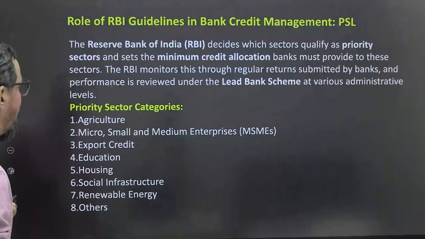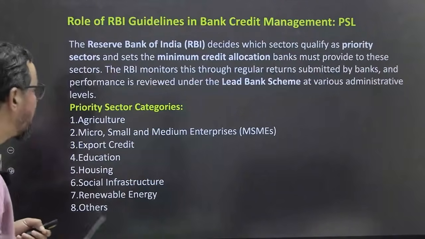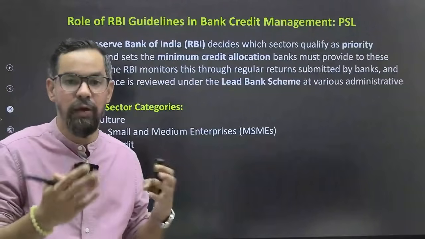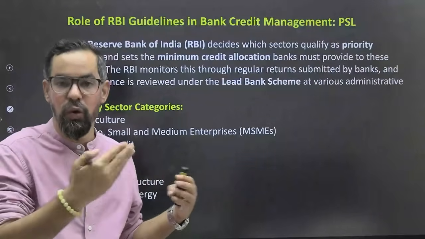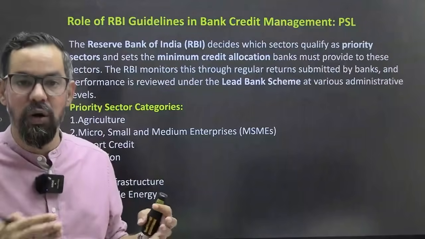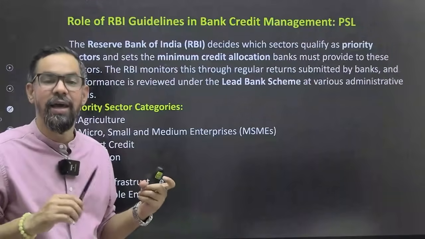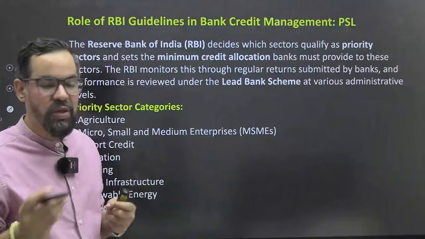Then next one we have priority sector categories आपका, ठीक है. So RBI has mandated some areas कि जहाँ पे you have to lend some portion of your overall ANBC और आपका COB, ठीक है, that is the one. I hope you guys remember the PSL guidelines. So we have different guidelines.